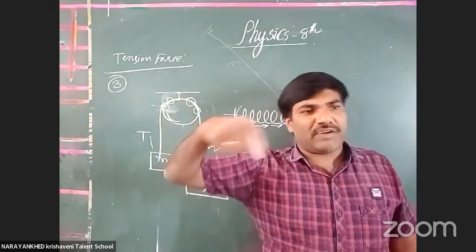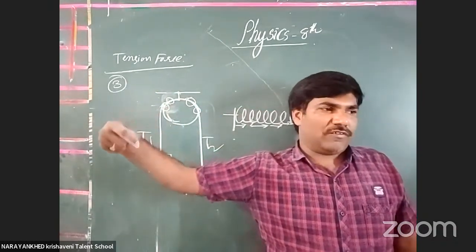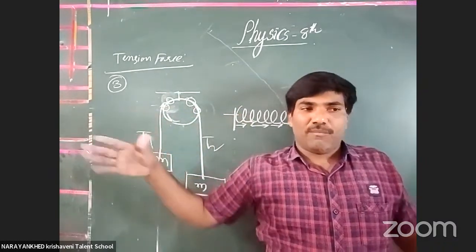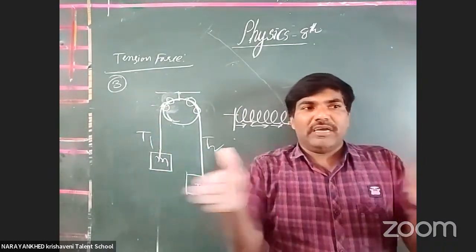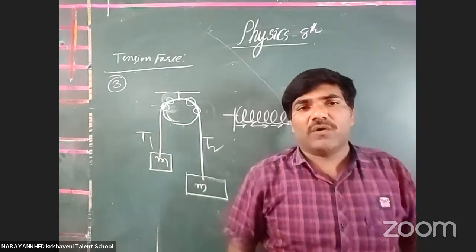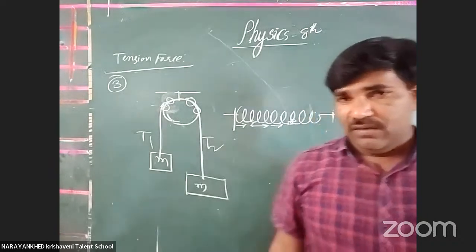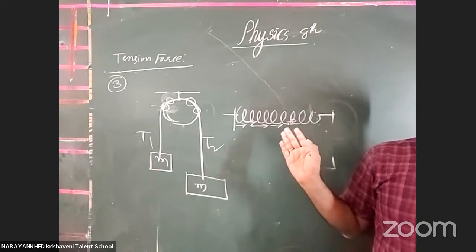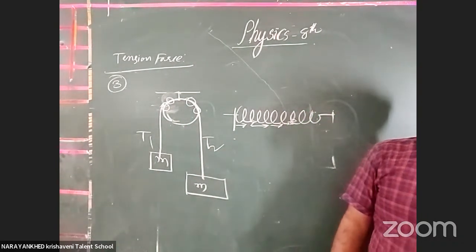The more extension force is given, the more extension is possible and the more length it will become. The more compression force is given, the coils will become very near to one another. Got it or not? This is the thing about how a spring works. Next, the FBD diagram.